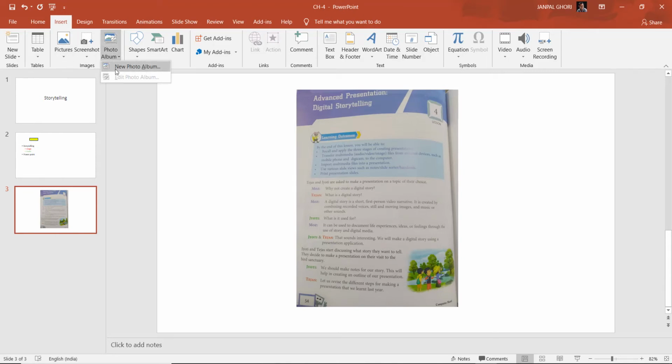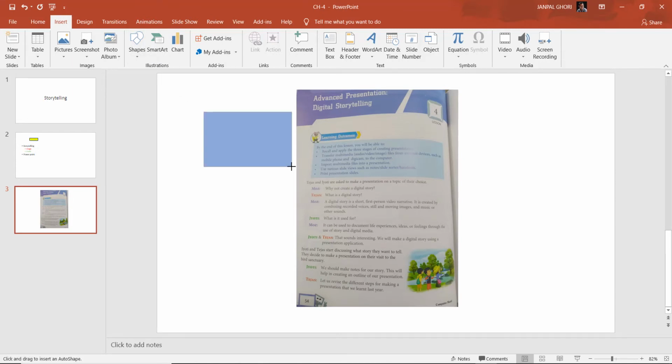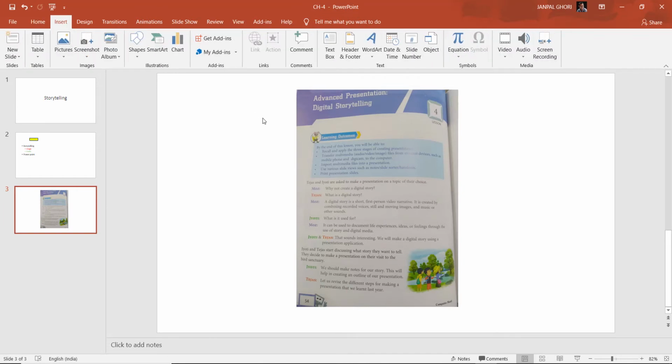You have an album, so you can take a new album photo. You can add a shape if you want to, like suppose I want to add a shape of rectangle, you see I have added that. So whichever way is possible, you can do that. Okay, so kindly read the book.